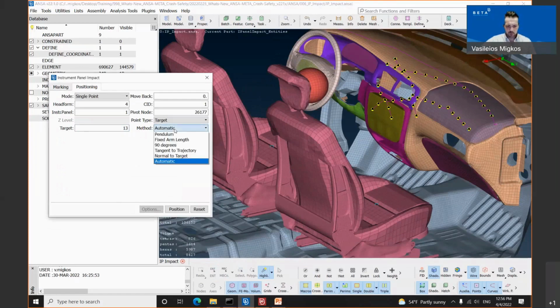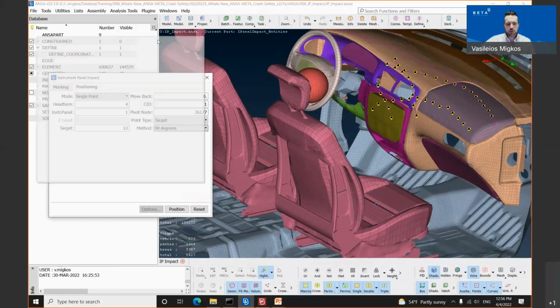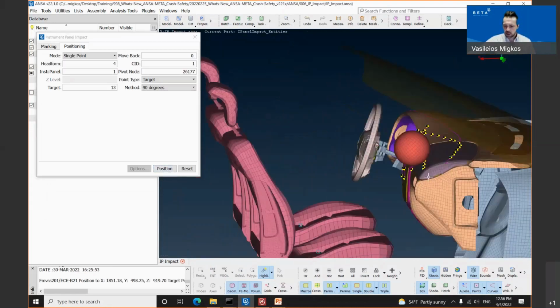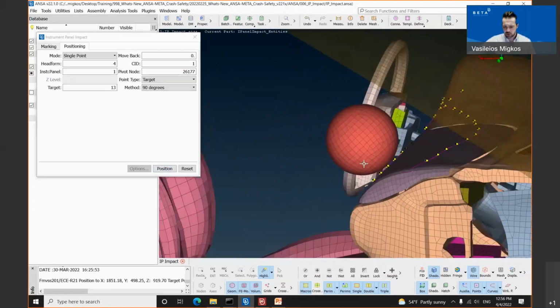Let's say that we will position according to the 90 degree, and 90 degree means that it positions the head form by applying a 90-degree angle between the head form and the target point. The only thing which the user needs to do is simply click on the position button. Once he does this, the head form has been successfully positioned.